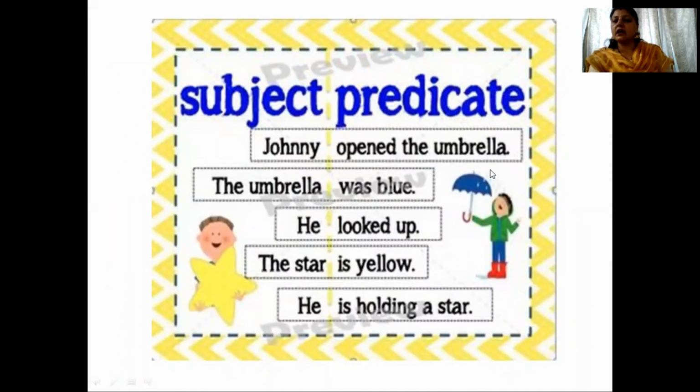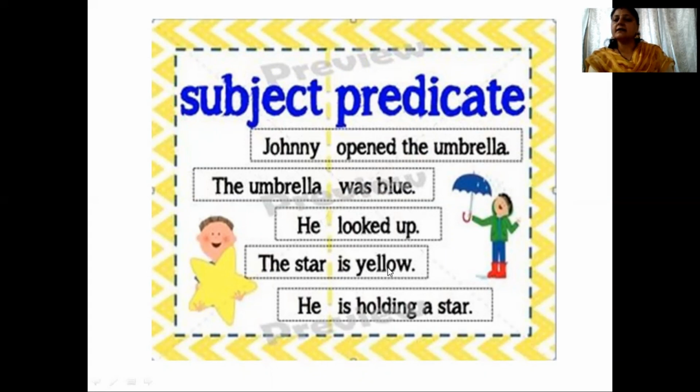Johnny opened the umbrella. Now we are talking about Johnny. So Johnny is the subject. What did Johnny do? Opened the umbrella. So that is the predicate. The umbrella was blue. In this sentence, we are talking about the umbrella. So that is the subject. Was blue, predicate. He looked up. He, subject, looked up, predicate.